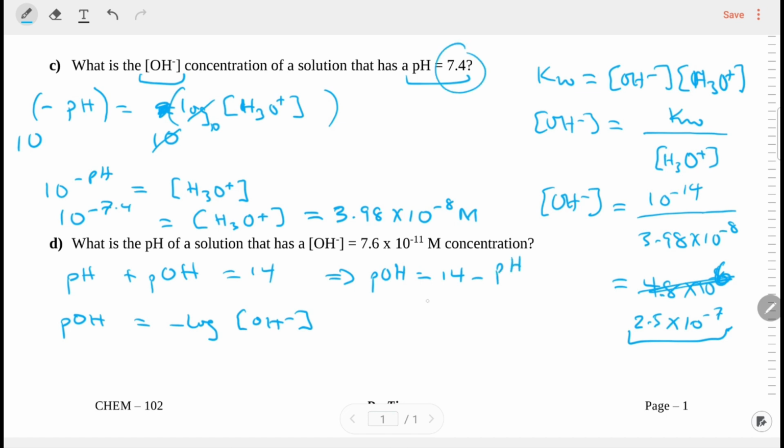My pH is over here. So if I have 14 minus 7.4, that gives me a pOH value of 6.6. That's right. Then if this is 6.6, now I can do it a little bit more directly. I'm just going to use the same equation here, except that now, instead of hydronium, I have my hydroxide. So I have 10 to the negative pOH equals my hydroxide concentration. So if I do that, this is going to give me 10 to the negative 6.6.